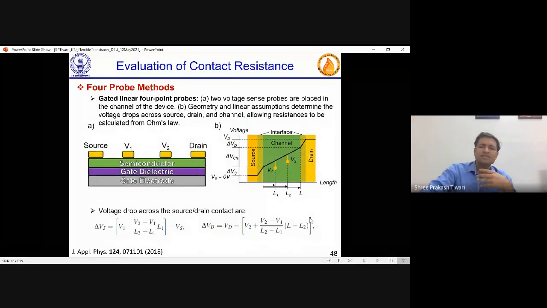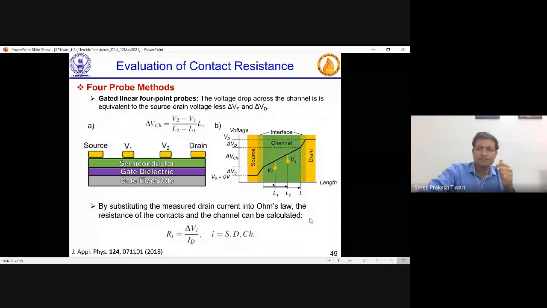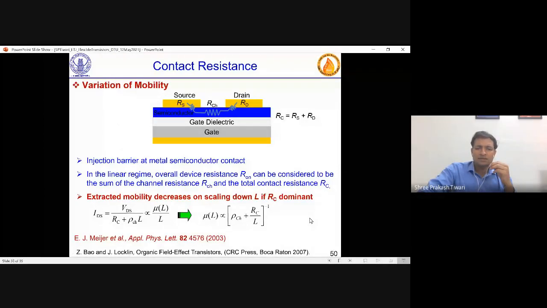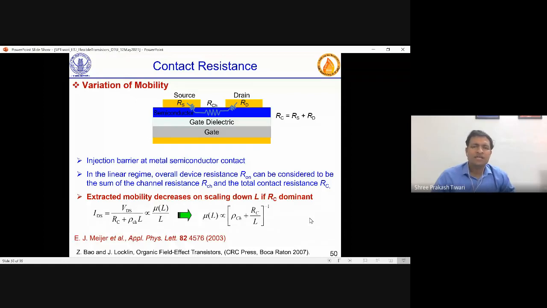Now, contact resistance itself has various methods to characterize. There are 4 probe methods. But one method which is more accepted is from transistors. And the effect of contact resistance here in this slide, if you see RS and RD, the Schottky barriers are contributing towards contact resistance, and you say RC is RS plus RD, and they give you injection barrier.